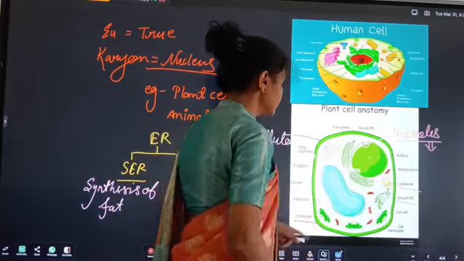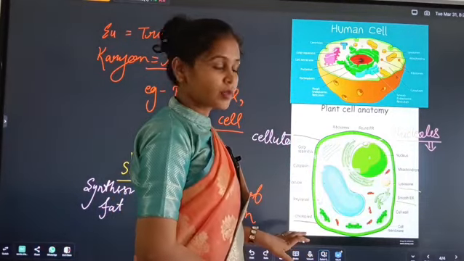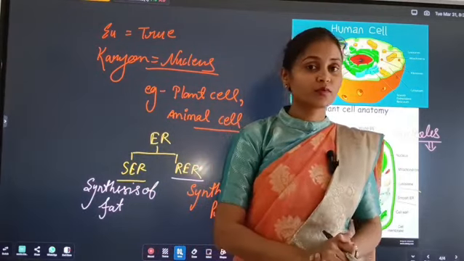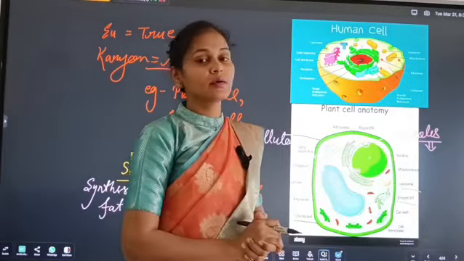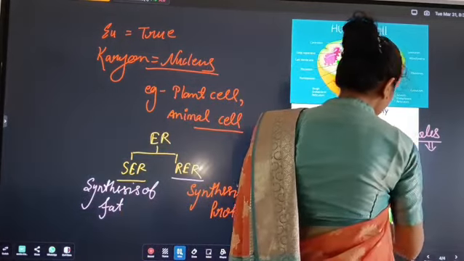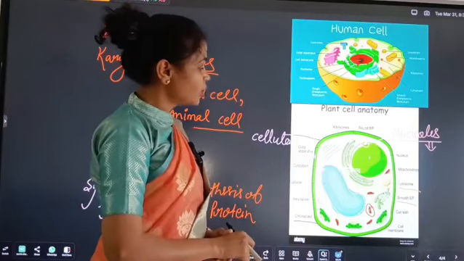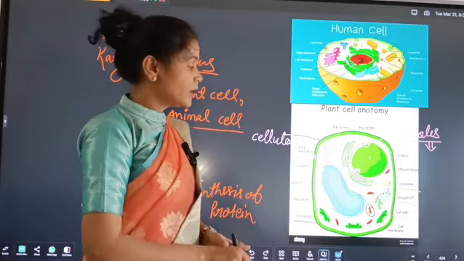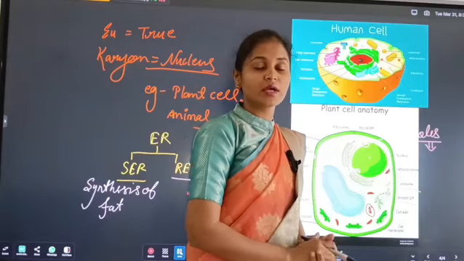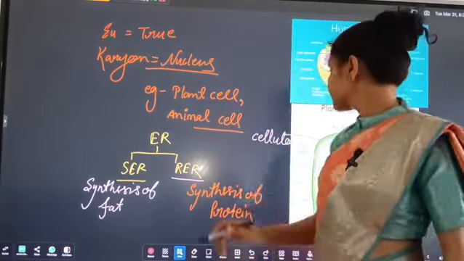And here look, this is the chloroplast. It contains the green pigment called chlorophyll. Due to the presence of chlorophyll, plants look green. And this is the mitochondria. Mitochondria is called the powerhouse of the cell. It is responsible for the formation of ATP, and ATP stands for adenosine triphosphate.